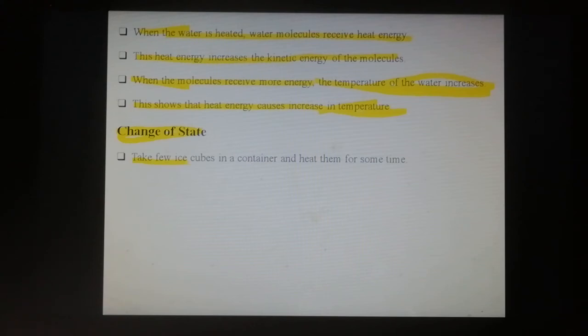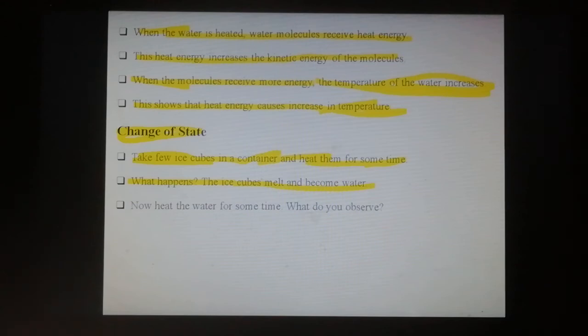Take a few ice cubes in a container and heat them for some time. What happens? The ice cubes melt and become water. The ice cubes take heat energy and change into water.